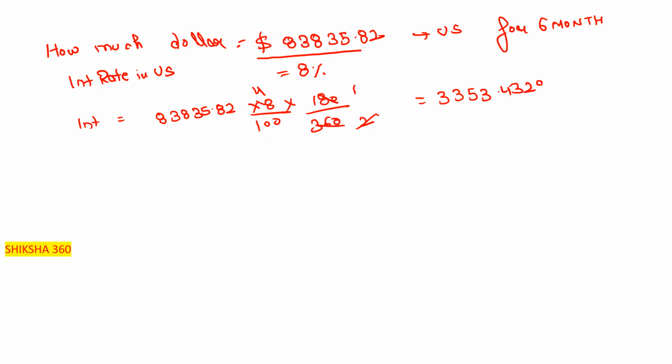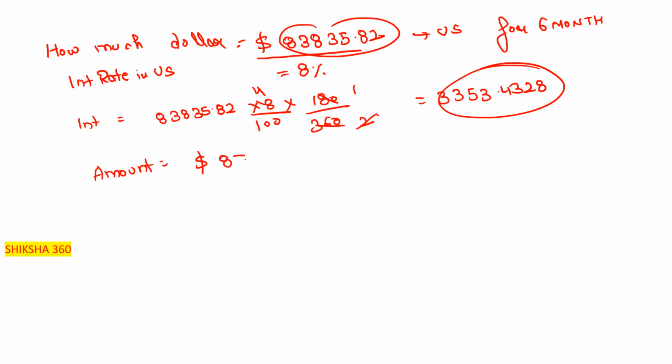3353.4328. So how much total amount will it become? This much plus this much we have to add, plus 83835.82. So we will get here $87,189.25. Clear.